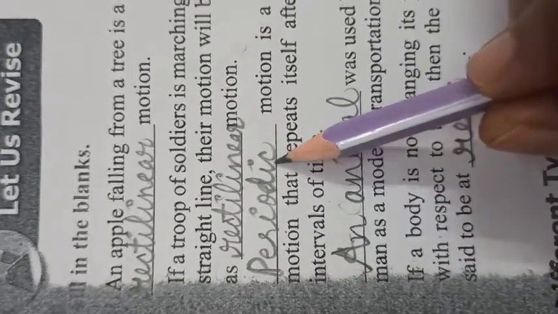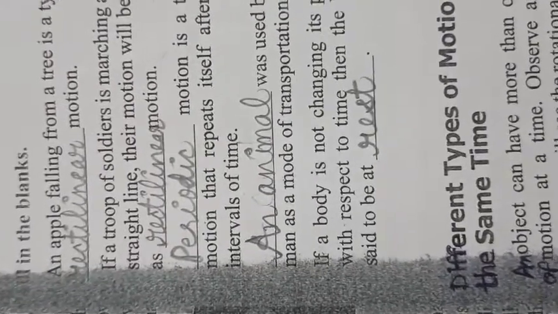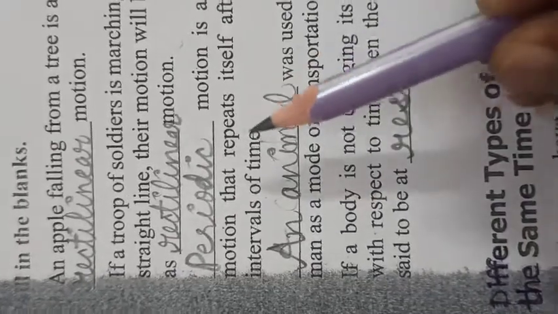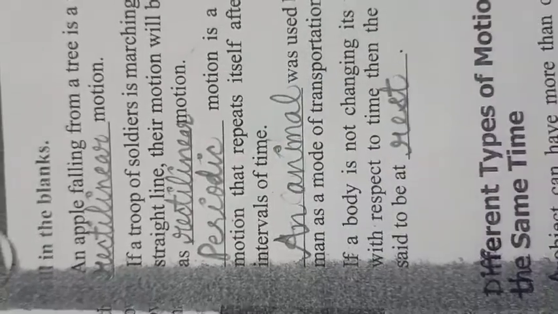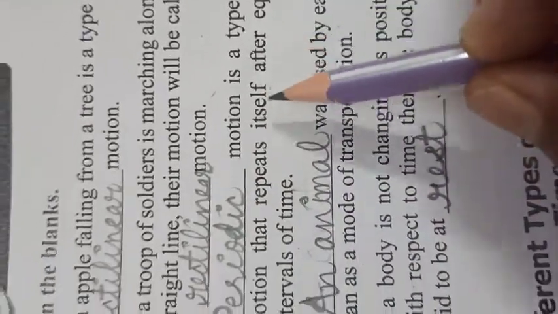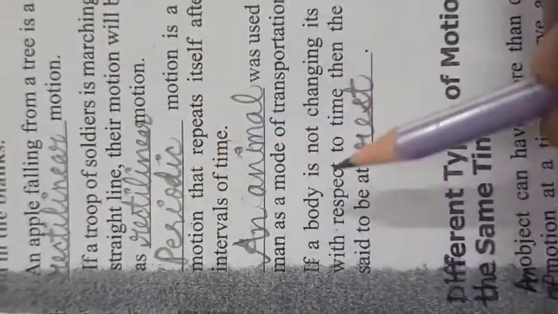I have given you examples also: revolution of the earth is a periodic motion. Even movements of the hands of the clock also show periodic motion. So these all are examples, and here periodic will come.